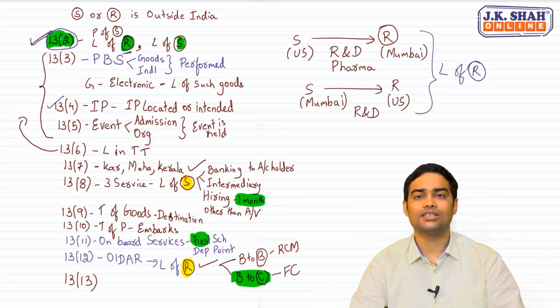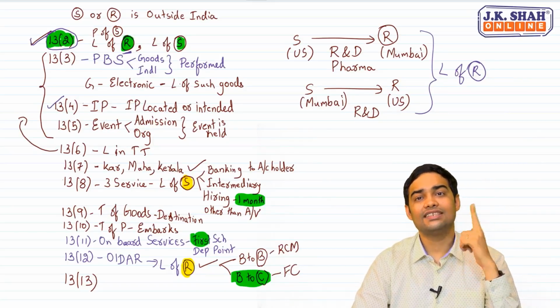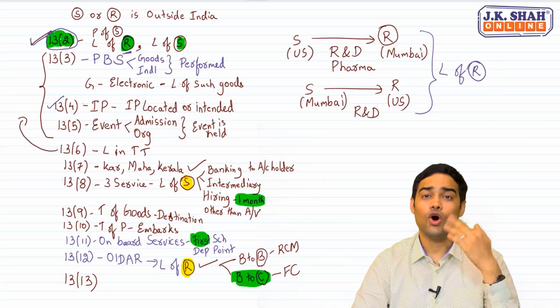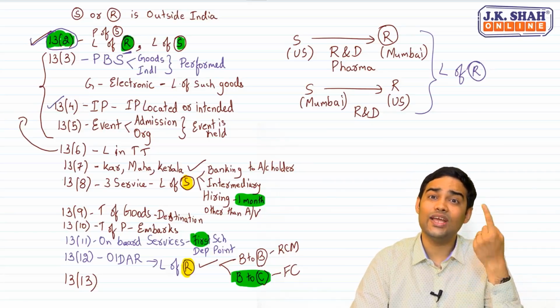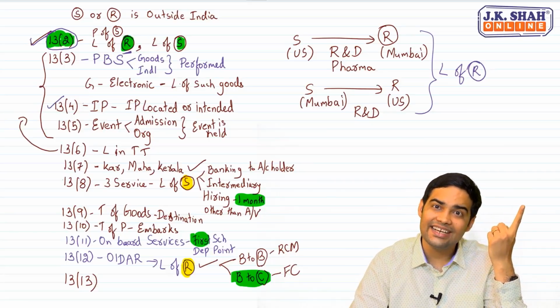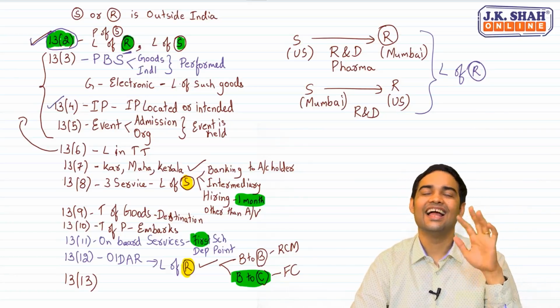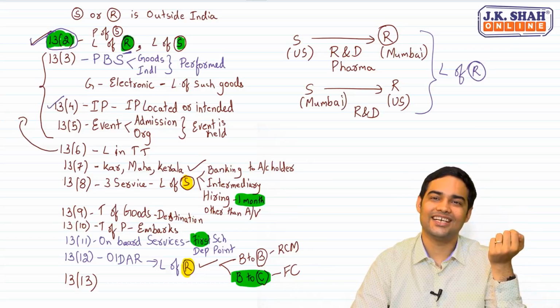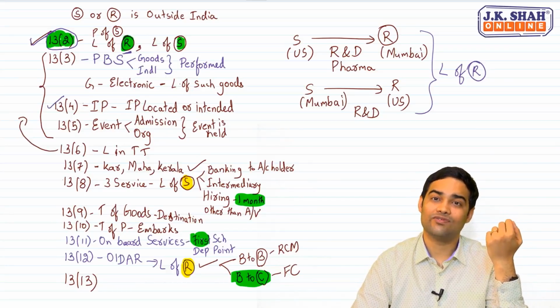And when they say place of supply will be location of recipient, 2 things. One, if the research is happening outside India, for a person in India, then he has to pay tax under reverse charge mechanism. But if an Indian person is doing research for an outside India entity, then place of supply will be outside India. And if the place of supply is outside India, no GST would be applicable. It will be regarded as an export of service.